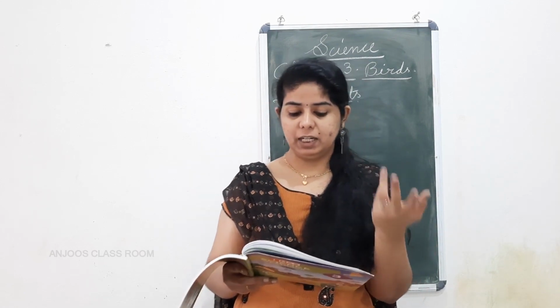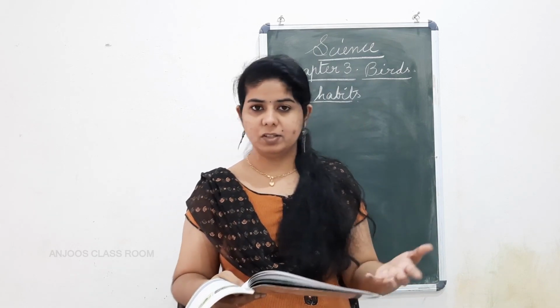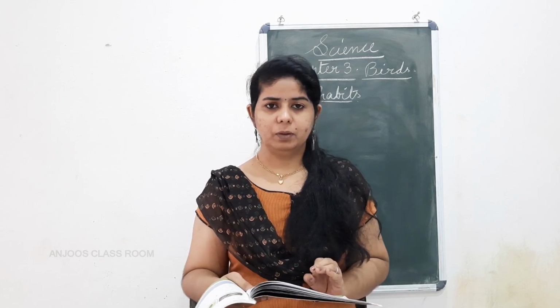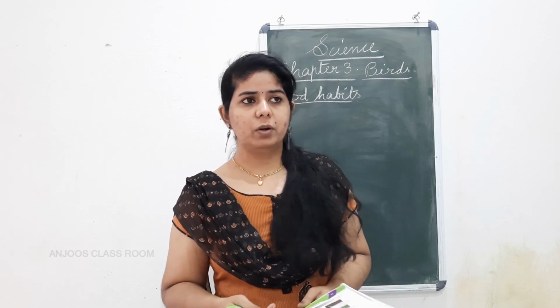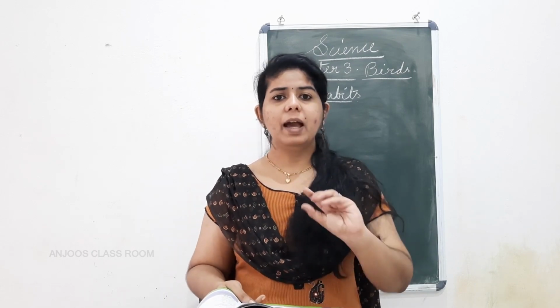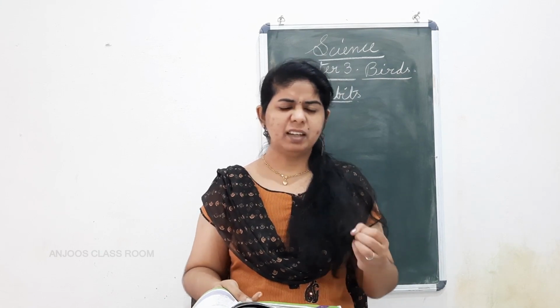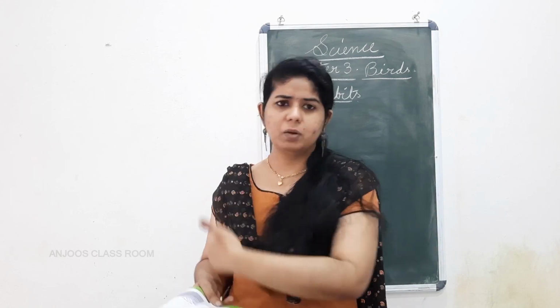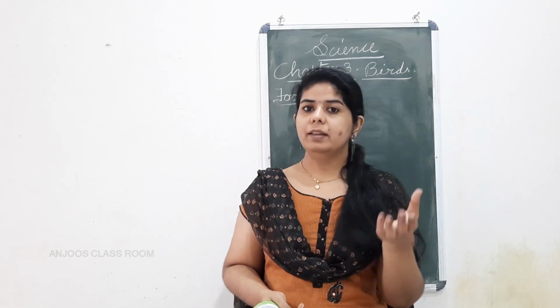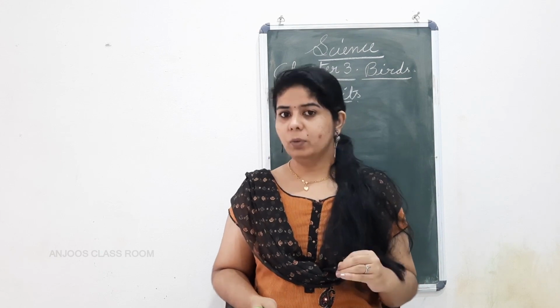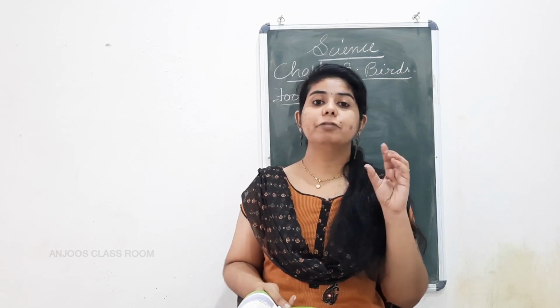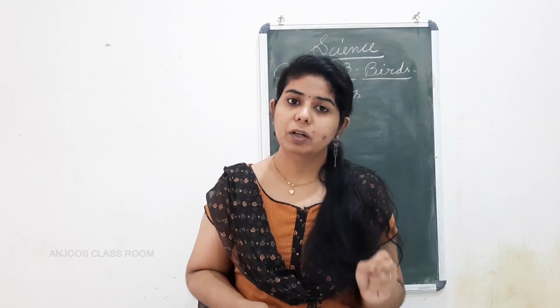Okay, so now they've given sunbird, kingfisher, eagles, parrots, sparrows and vultures. Now what you can do is find 3 more birds, the birds which are in your surroundings, and their food habits. What kind of food do they eat? Any 3 common ones is enough. Don't go to the net and all. In the surroundings, many birds you can see. In that, any 3 birds you find out, and write the food habits of them. What kind of food do they eat?